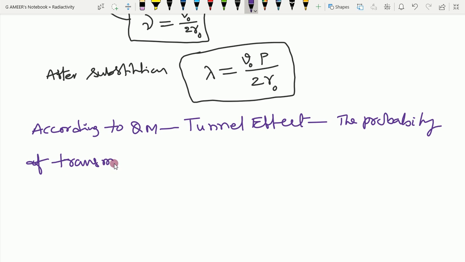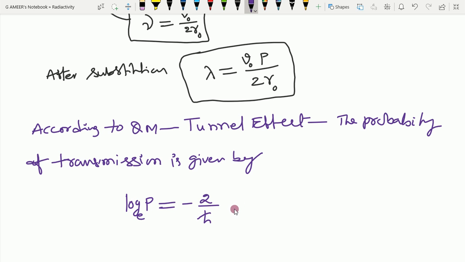The probability of transmission is given by: the logarithm of the probability is equal to minus 2 upon h cross, integration from r0 to r1, square root of 2 into mass into the potential energy as a function of r minus the total energy. The integration we are carrying out is with respect to the radial distance r.